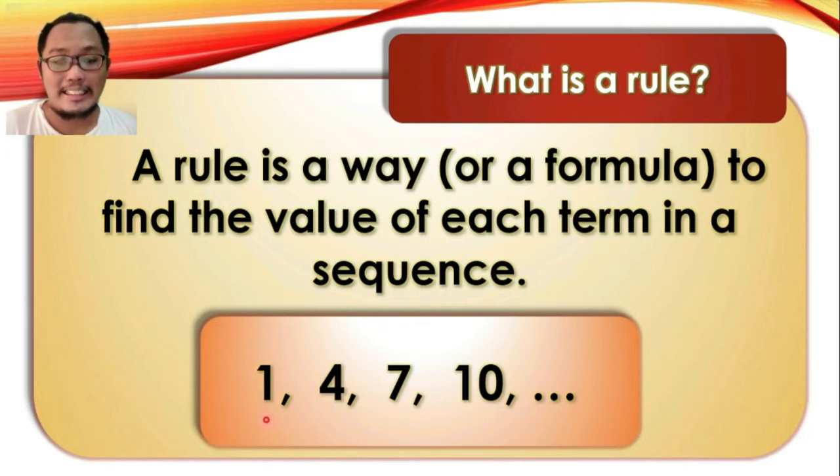And just to give you one example, here we have a pattern, which is a sequence for which you will notice that the next number is defined by adding a certain number to the previous number. In this case, we have our 1 here as the previous number, and if we add a 3 to 1, this gives us the next number 4. And if we do that same procedure, we can easily reveal the next succeeding number, such as the 7. So adding a 3 to 4 gives us 7, adding another 3 gives us a 10. So this pattern of continuously adding a 3 is now a rule.